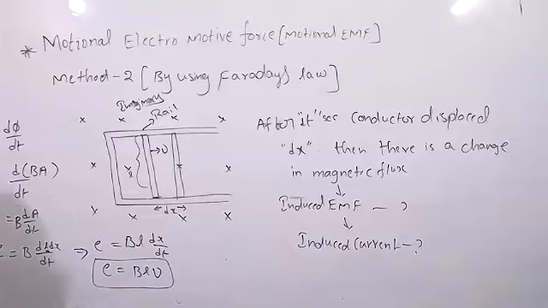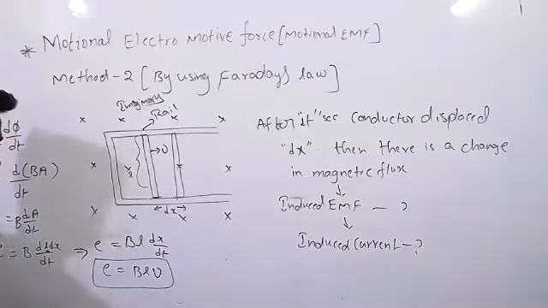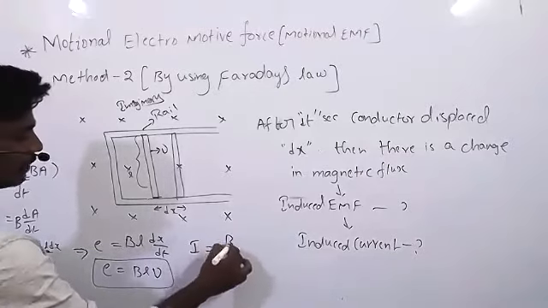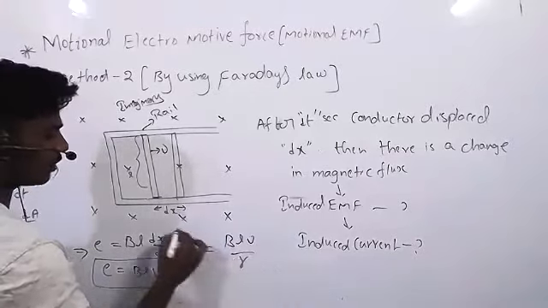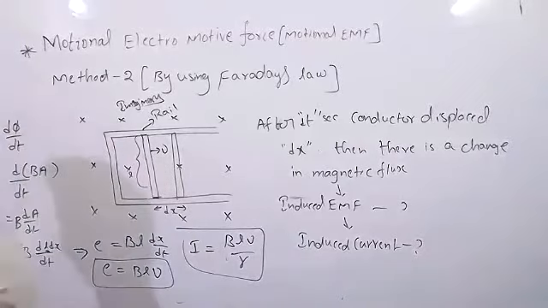So how do we calculate the current now? EMF we calculated. Current I equal to E by R. Yes, E by R, that is BLV by R. This R is the resistance in the conductor. It is easy, right?